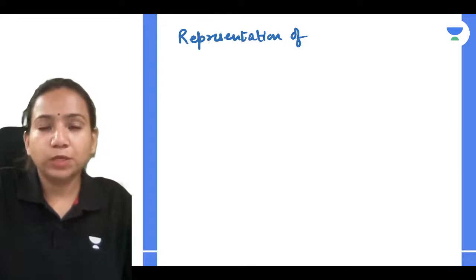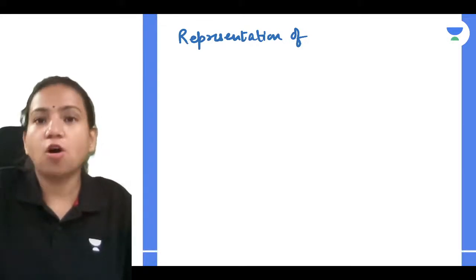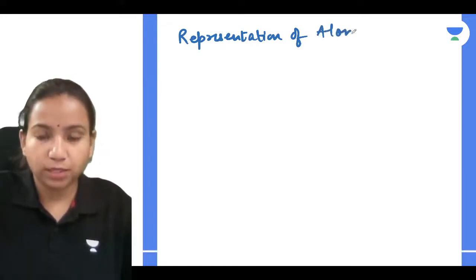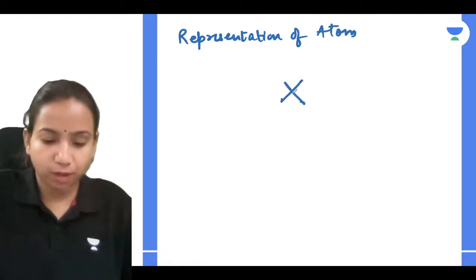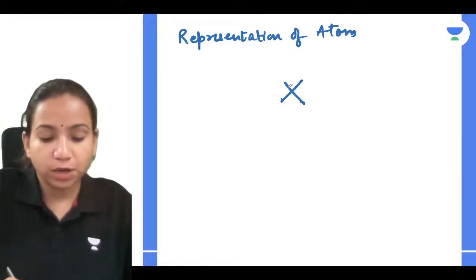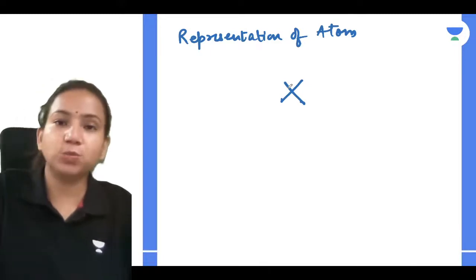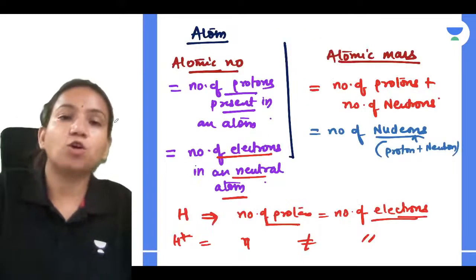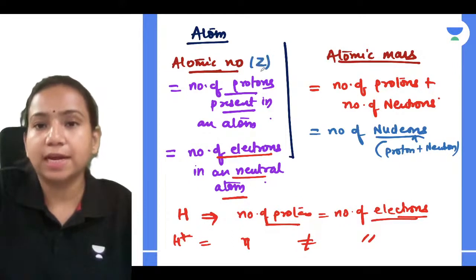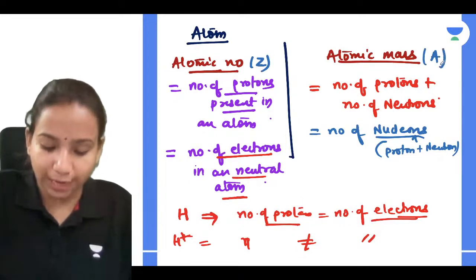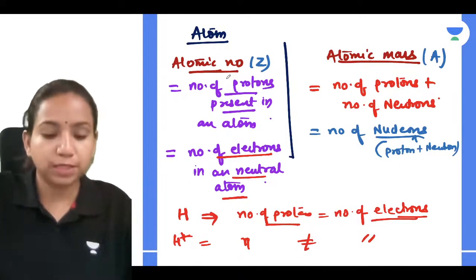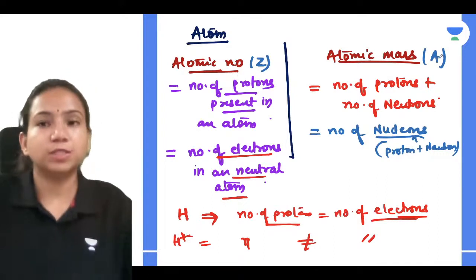So what we can relate here, representation of an atom, how we can do it. First we write its symbol, and on the left hand side first we write its atomic number. Atomic number we represent with Z, and atomic mass we represent with A.